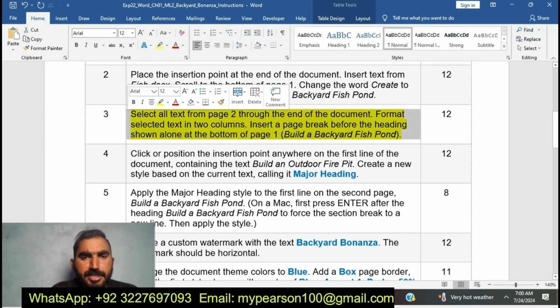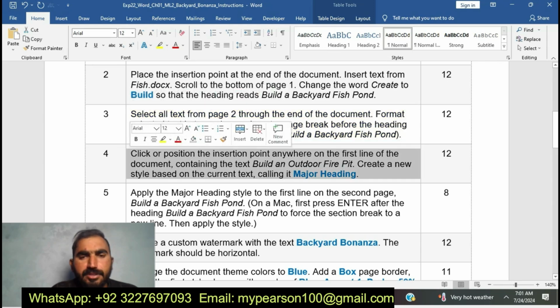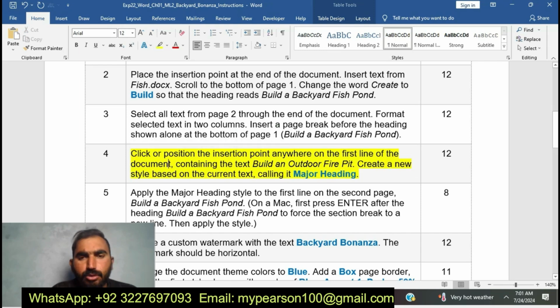Now I am going to move to my next step. My next step is step number 4. Click or position the insertion point anywhere on the first line of the document containing the text Build an Outdoor Fire Pit. Create a new style based on the current text, calling it Major Heading. You can see here I am going to do step number 4.